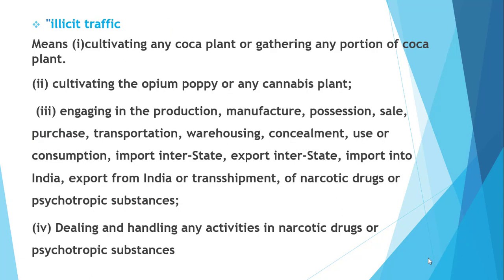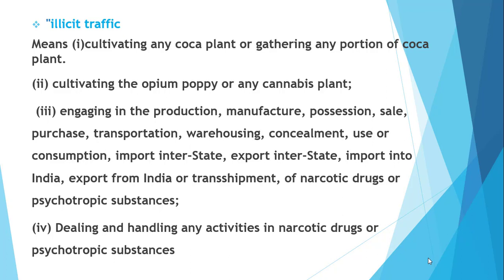Next is illicit traffic. It means cultivating any coca plant or gathering any portion of the coca plant, or cultivating the opium poppy or any cannabis plant, or engaging in production, manufacture, possession, sale, purchase, transportation, warehousing, concealment, use or consumption, import inter-state, export inter-state, import into India, export from India, or transshipment of narcotic drugs or psychotropic substances, and dealing and handling any activities in narcotic drugs or psychotropic substances.